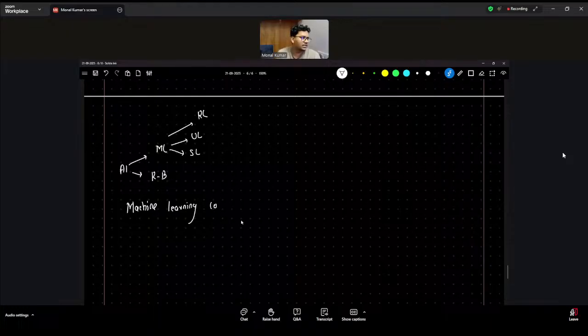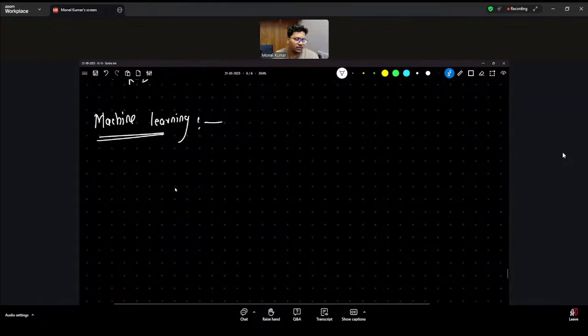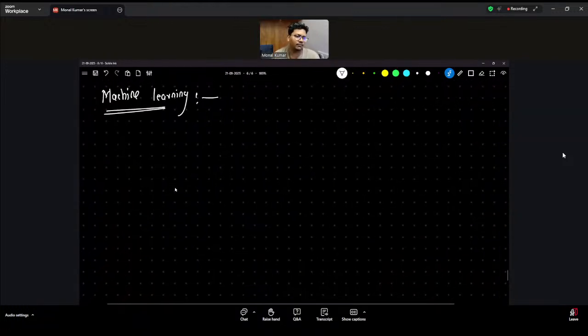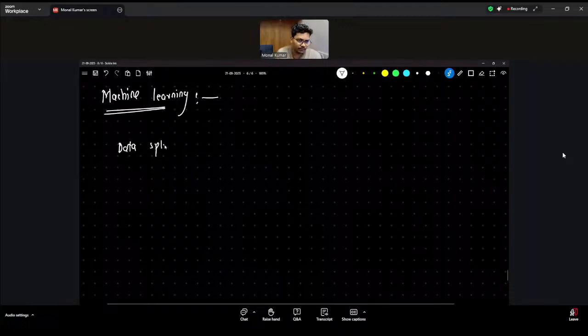Machine learning, I will say, it is not a component, but it is required to understand. Okay. No, semi-supervised, we will not say right now. In machine learning, we are going to learn something called data splitting.